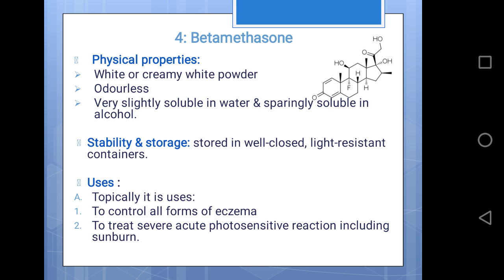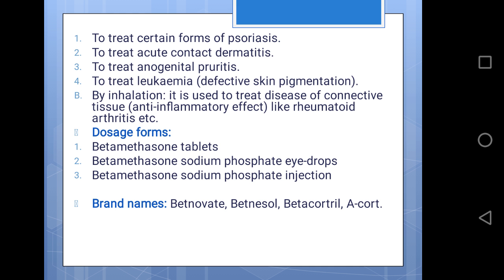Uses: topically it is used to control all forms of eczema, to treat severe acute photosensitive reactions including sunburn, to treat certain forms of psoriasis, acute contact dermatitis, anogenital pruritus, and in the treatment of leukemia.